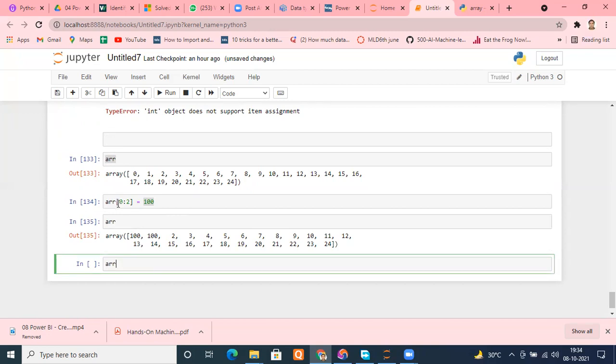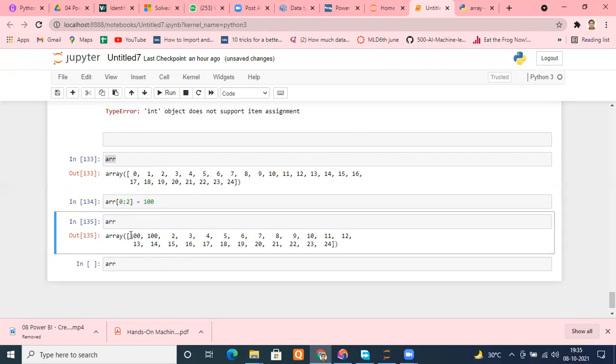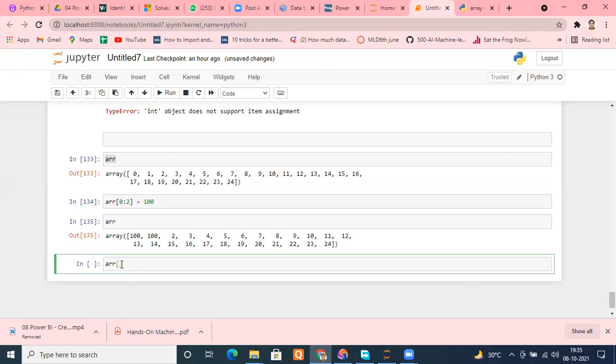Understand what we have done. We have sliced our array here. We have taken 0 and 1 only. That's why it has been replaced at 0 and 1. So we have to select all the elements. And how do we select all the elements? Remember, by colon. If I put a colon, then all the numbers will be replaced by 100. Because I put a colon, I select every number from the start.